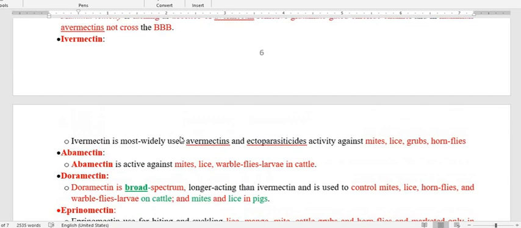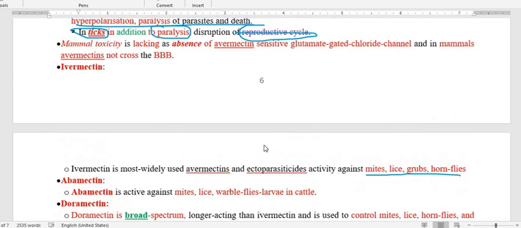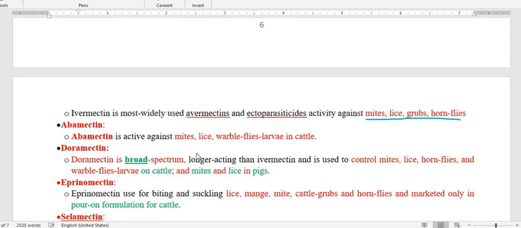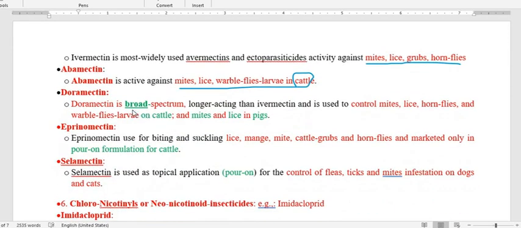Ivermectin is used against the ectoparasites mites, lice, grubs, and hornflies. Abamectin is used for the ectoparasites mites, lice, and warble fly larvae in cattle. Next, doramectin is broad spectrum, and this is used to control mites, lice, horn flies, and warble fly larvae in cattle, and mites and lice in pigs. So this is about doramectin.